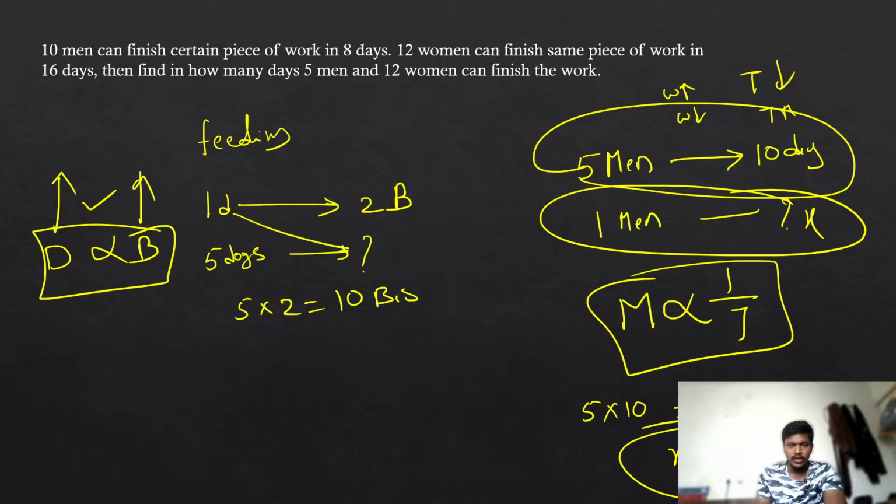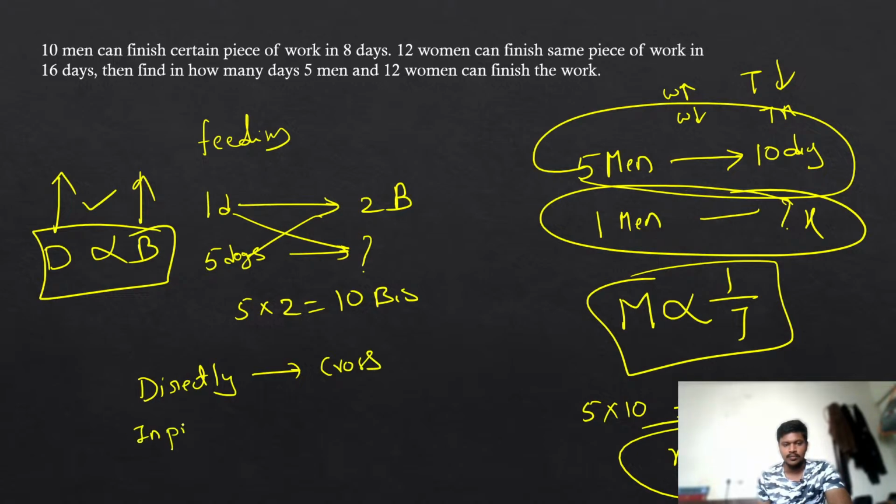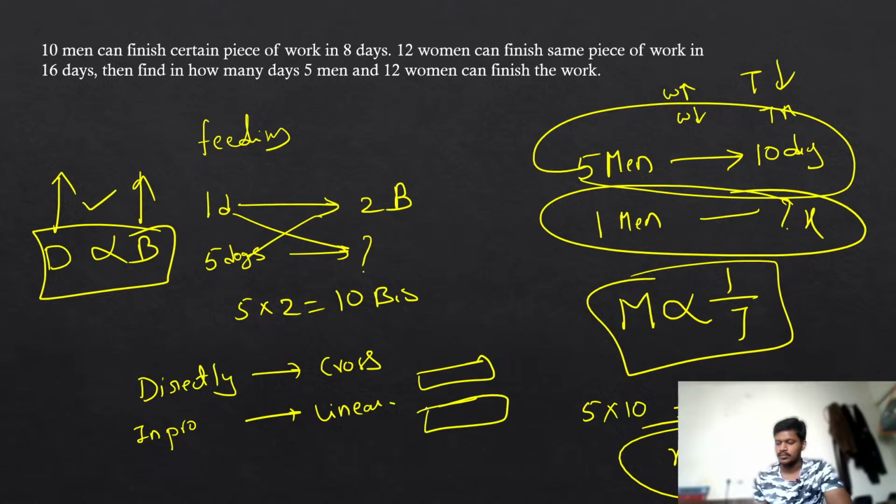See here. Here you can do the cross multiplication because we are having a direct relation. So remember one thing, when you are having directly proportional, you have to do cross multiplication. But when you are having inversely proportional relation, you have to do linear multiplication. Linear multiplication means you have to multiply side by side things. I will give you one more example so that you will get a better idea.